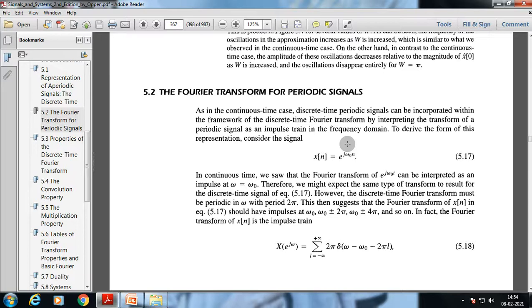However, the discrete time Fourier transform must be periodic in omega with period 2 pi. This suggests that the Fourier transform of x of n should have impulses at omega 0 plus or minus 2 pi, omega 0 plus or minus 4 pi, and so on. In fact, the Fourier transform of x of n is the impulse train that can be written as the sum from l equals minus infinity to plus infinity of 2 pi delta of omega minus omega 0 minus 2 pi l.